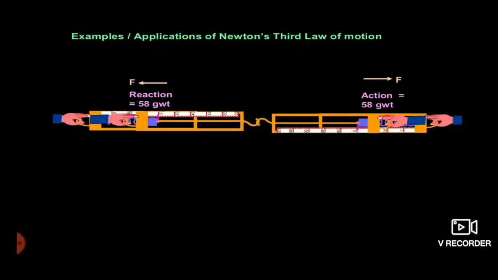Here we have an example of Newton's third law of motion. We have two spring balances. If one spring balance exerts a force of magnitude 58, the other will act with the same magnitude of force, but the direction of the force applied will be opposite, as you can see in the given figure.